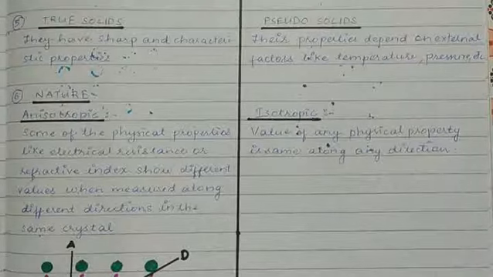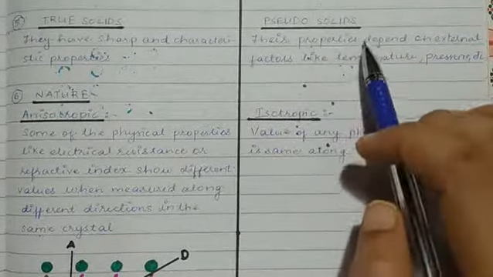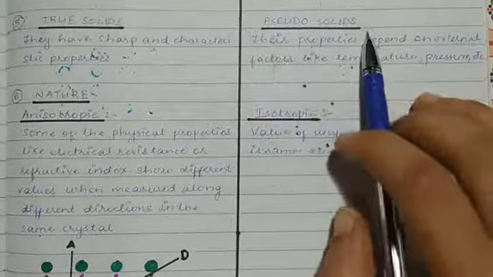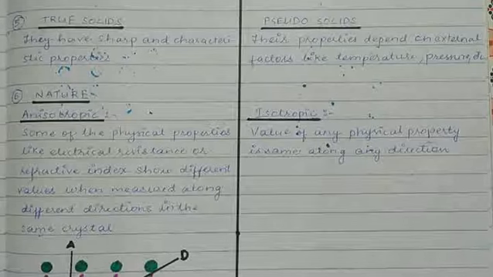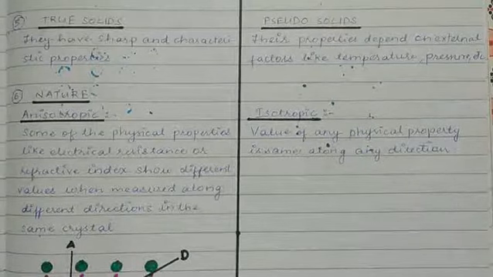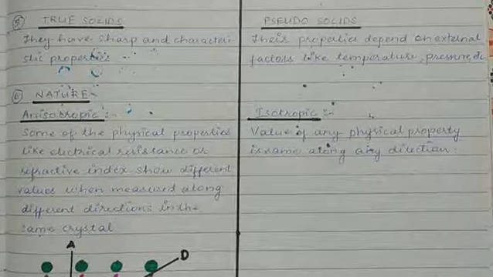Before moving any further, I would like to add a little more information on pseudo-solids. Amorphous solids are pseudo-solids, which means their properties will depend on external factors, like temperature and pressure.